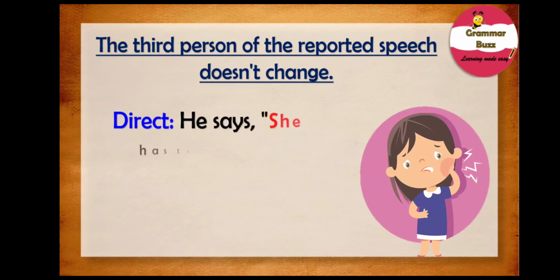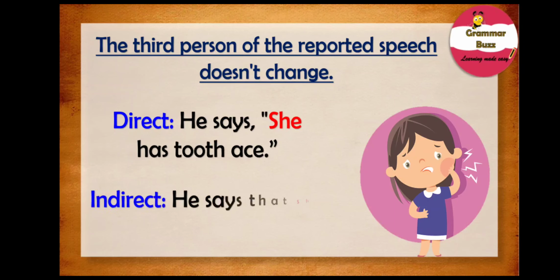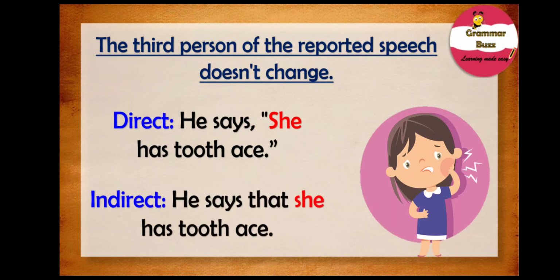And it says, he says she has toothache. In this sentence, she is the third person pronoun. So while converting this sentence to indirect speech, the third person pronoun she remains unchanged. And our sentence is, he says that she has toothache.